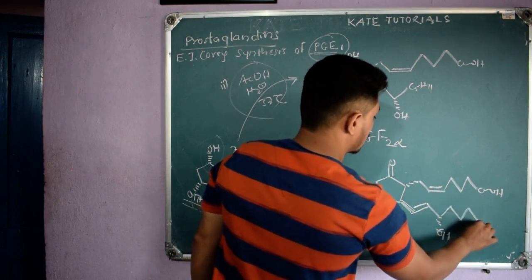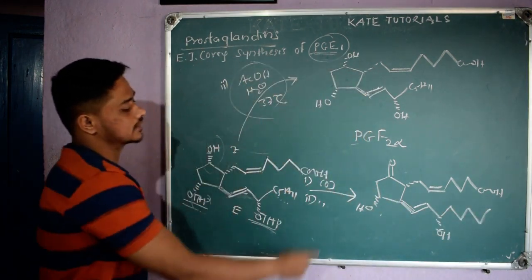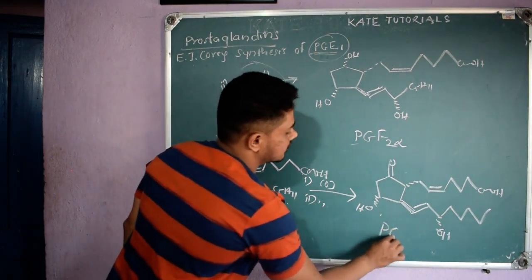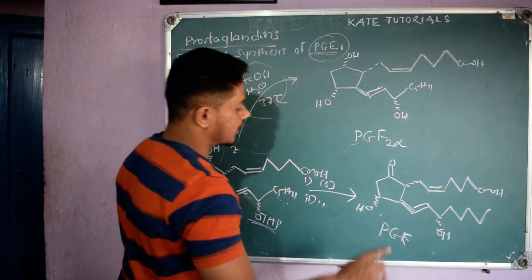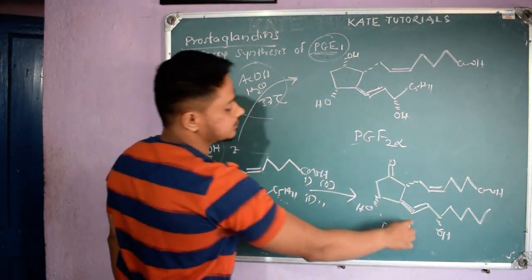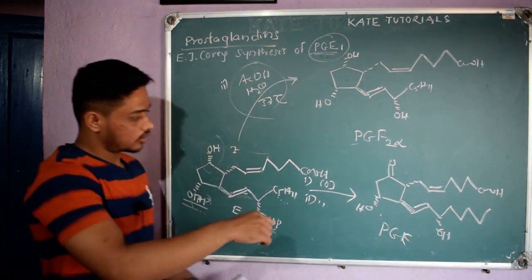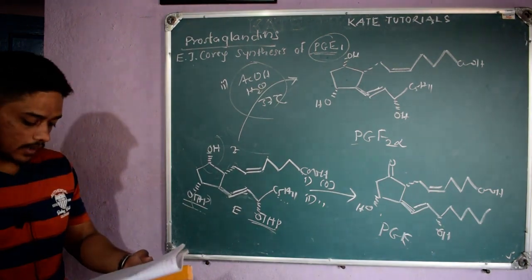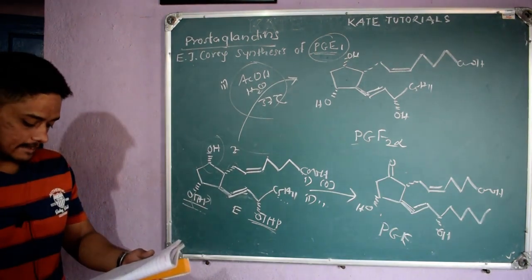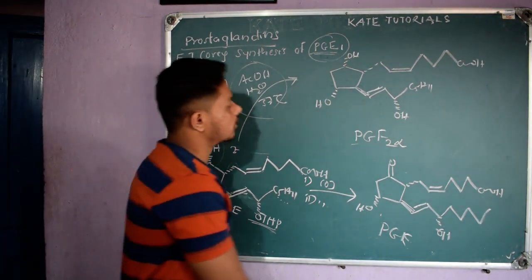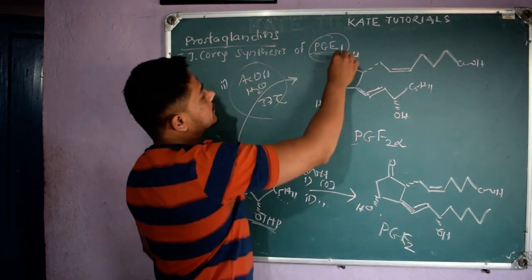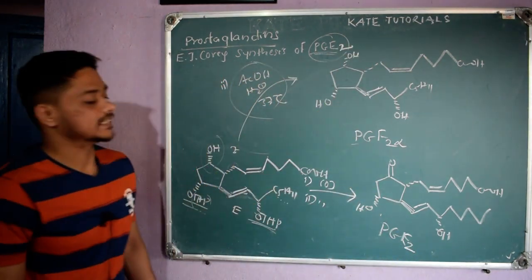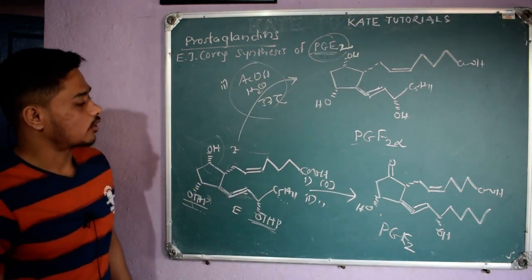1, 2, 3, 4, 5, right? So this is nothing but my PGE1, I should get, right? PGE1. This is PGE2, right? So to get PGE1 I should remove one pi bond. We got PGE2 here only. So this method is to synthesize PGE2, not PGE1, right? So that is a small mistake I made, right?